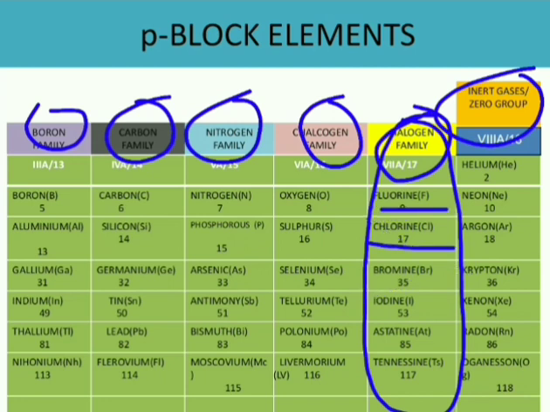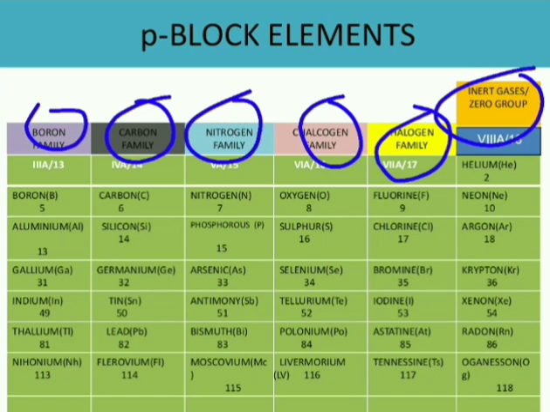These salts are made of these particular group elements. So therefore they are known as halogens.